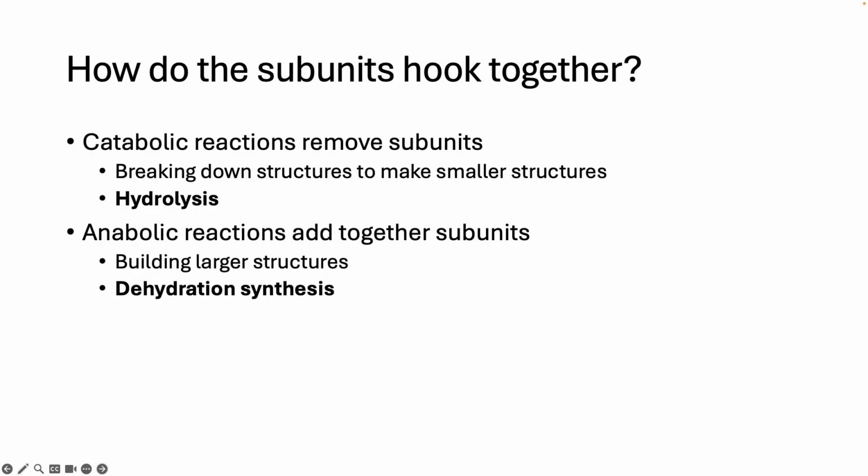Here are some more associations that you need to learn. Breaking down is catabolism or hydrolysis. You're breaking down stuff or digesting things into smaller pieces. Building is anabolism or synthesis. You can think of anabolic steroids bulking up and making bigger muscles.